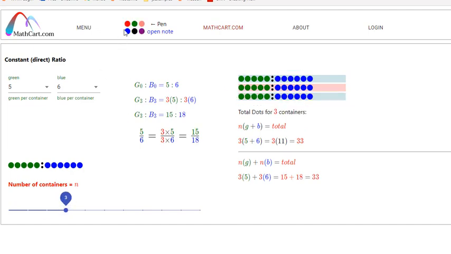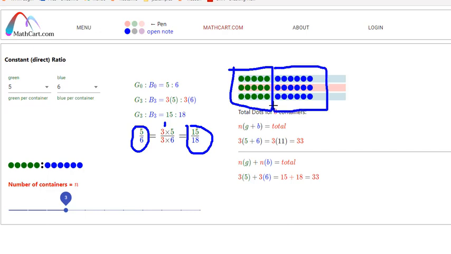So if I take 5 greens and 6 blues and I put them in 3 containers, then I can say total, how many greens do I have in total here? 15 greens. And how many total blues do I have here? 18. And remember, when we add up totals that keep repeating themselves, it's faster just to multiply, right?